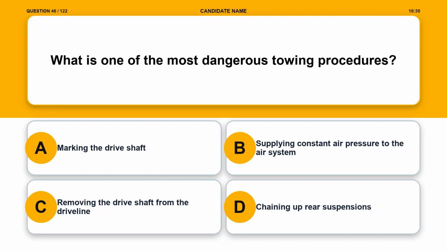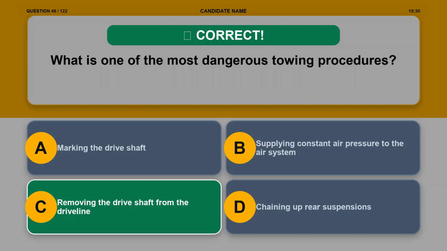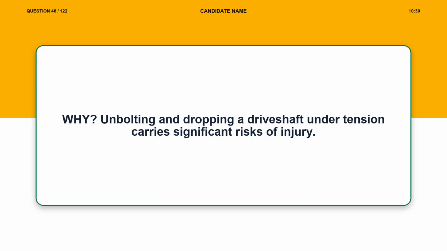Question 46. What is one of the most dangerous towing procedures? Option A, marking the drive shaft. Option B, supplying constant air pressure to the air system. Option C, removing the drive shaft from the driveline. Option D, chaining up rear suspensions. The correct answer is option C, removing the drive shaft from the driveline. Explanation. Unbolting and dropping a drive shaft under tension carries significant risks of injury.